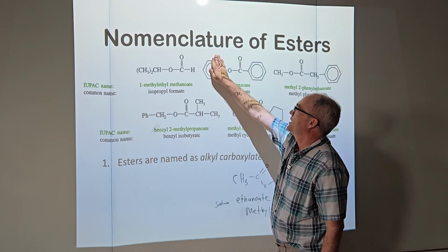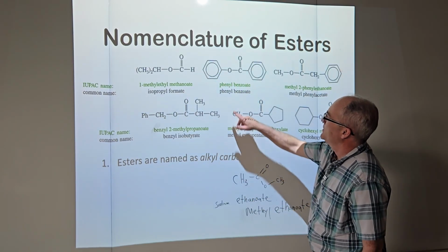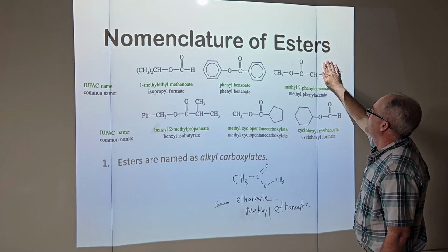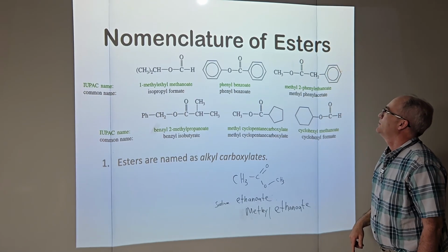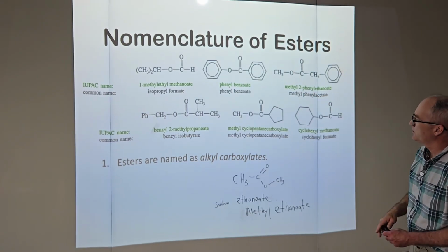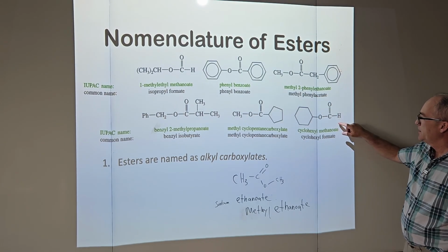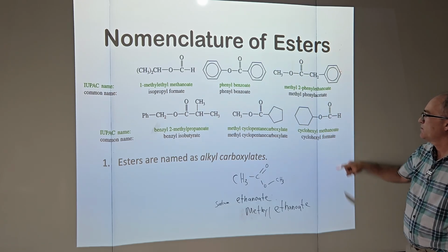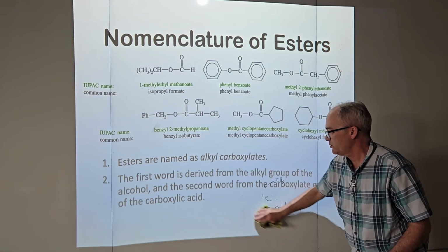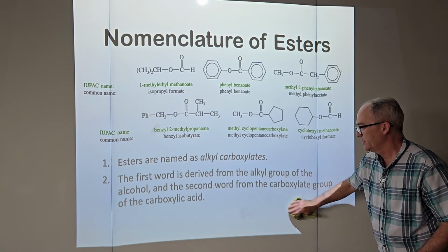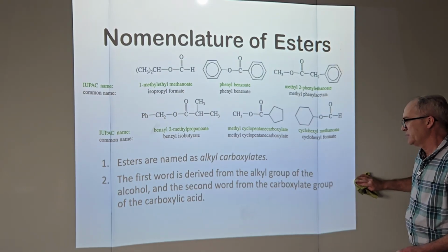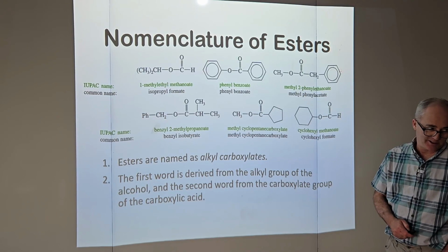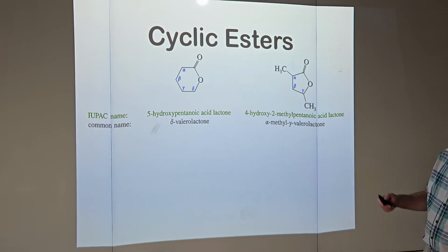So benzoic acid, the anion, benzoate, the alkyl group, phenyl. Methyl, 2 carbon chain, ethanoate, phenyl on number 2 carbon. So methyl 2-phenyl ethanoate. Here's another methane, methanoic acid. So cyclohexyl methanoate. First word is derived from the alkyl group of the alcohol. The second word from the carboxylate of the carboxylic acid. Any questions?